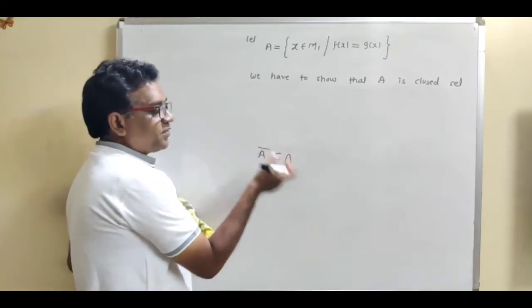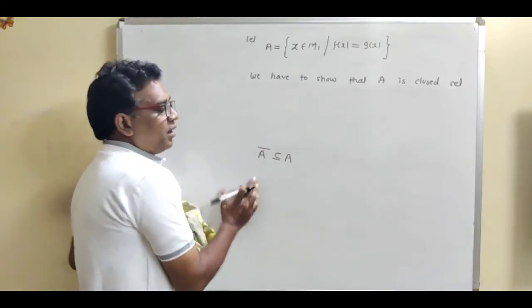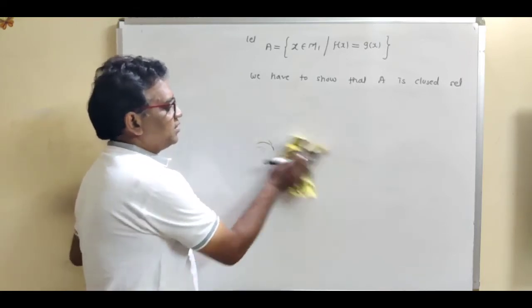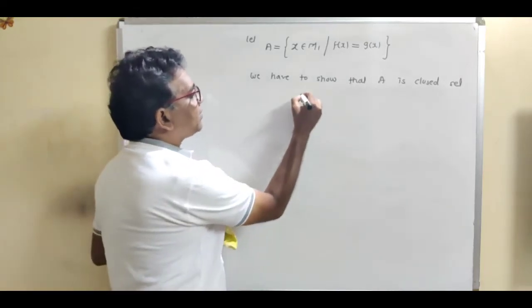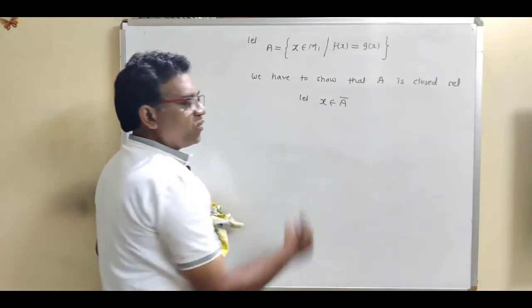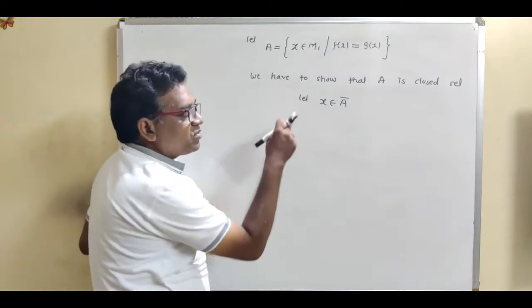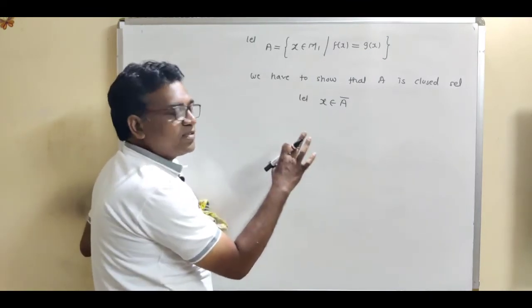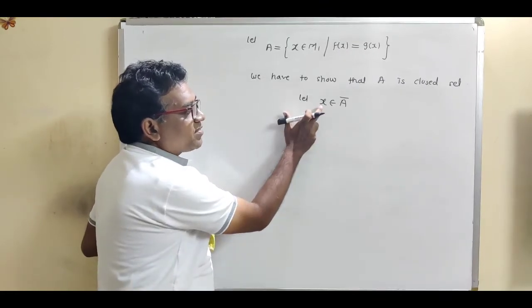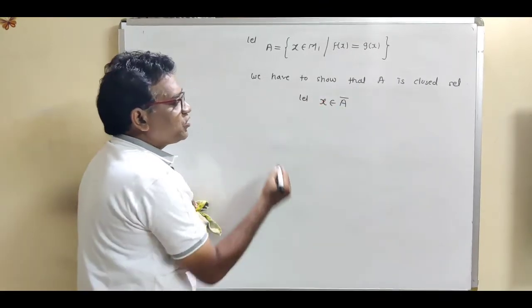Now how to show the subset relation? That is again the same thing. Let us take one element from the first set and show that it is present in the second set. So write down, let x belong to A closure. Now what is this notation? A closure represents the set of all limit points. So this x is called a limit point. So what is the definition of limit point?